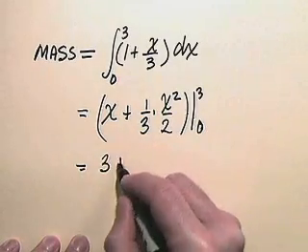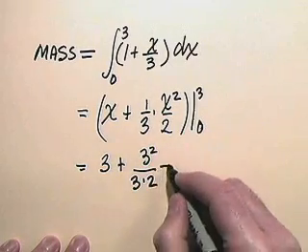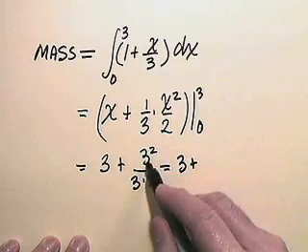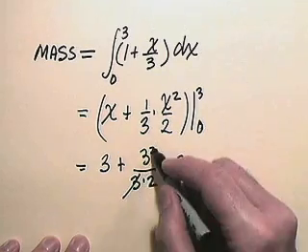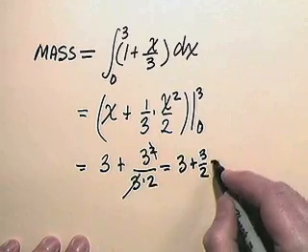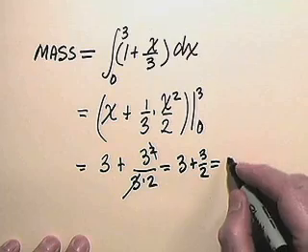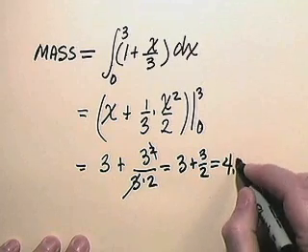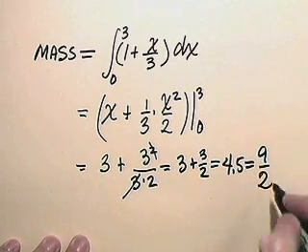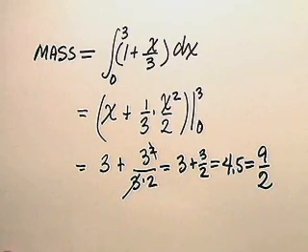So we have 3 plus 3 squared divided by 3 times 2, which is 3 plus, well, we can cancel 3's here, and that just leaves a 3/2 for our second term. 3/2 is 1 and 1/2. 3 and 1/2 is 7/2... which we could write as 9/2. That's the mass of our thin rod.